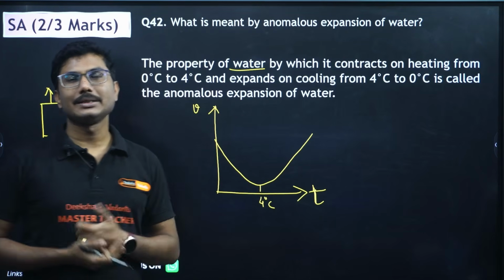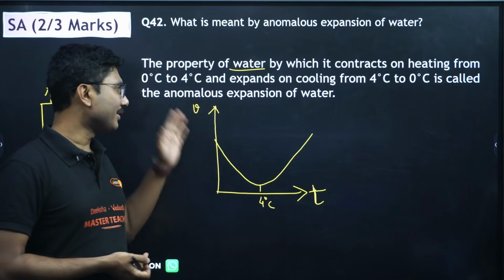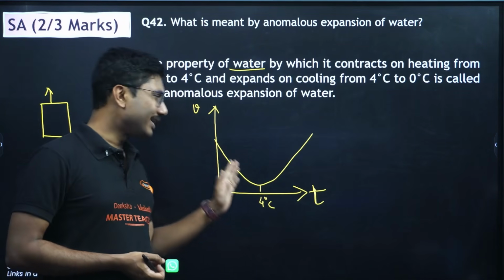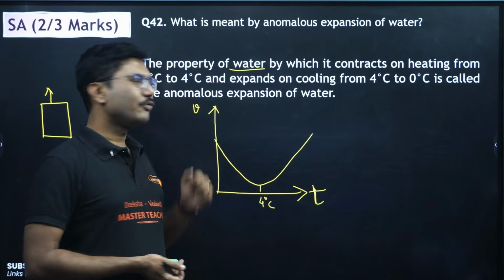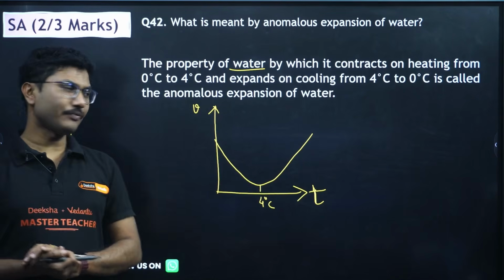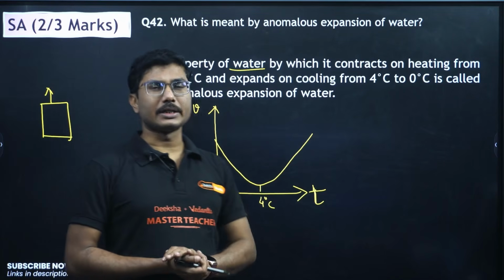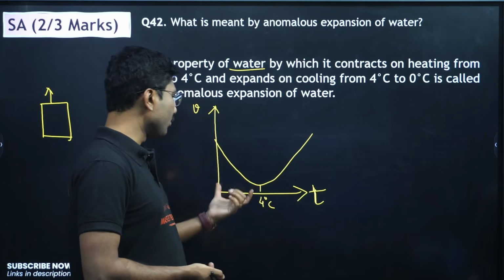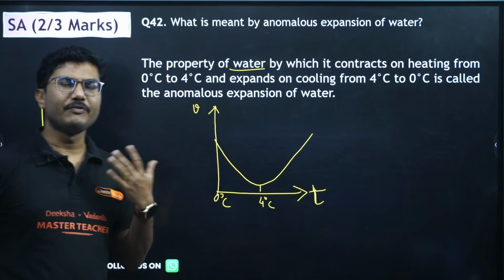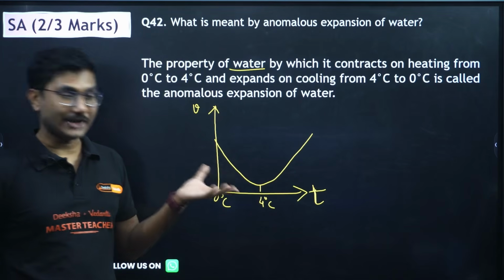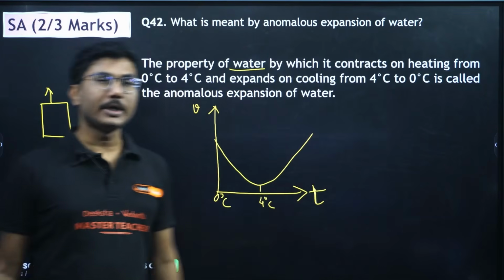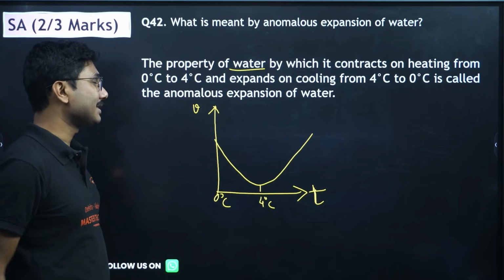Water is a miraculous creation of nature, where if you increase the temperature up to 4 degrees Celsius, its volume decreases and density increases. Around 4 degrees Celsius, the density is almost equal to 1. And again, if you start increasing the temperature from 4 degrees Celsius, it behaves like all other natural objects. But from 0 to 4 degrees Celsius, the behavior of water is completely different, not expected. That's why it is called anomalous. Anomalous means weird, not according to common observation. That's why it is called anomalous expansion of water.